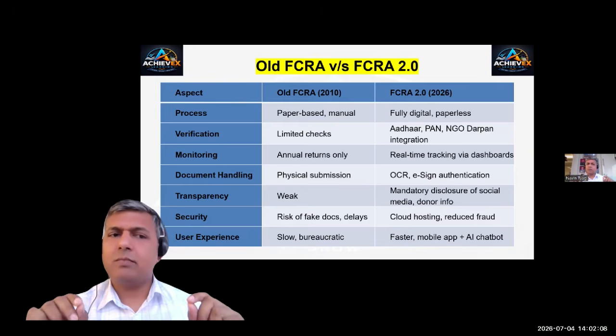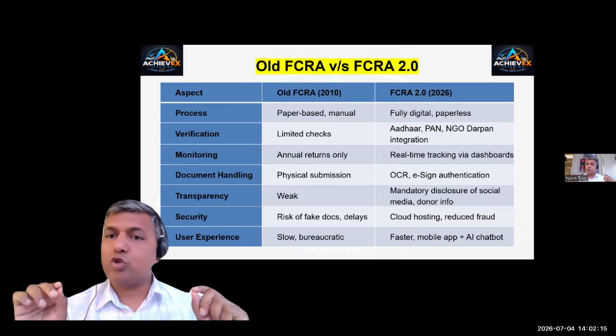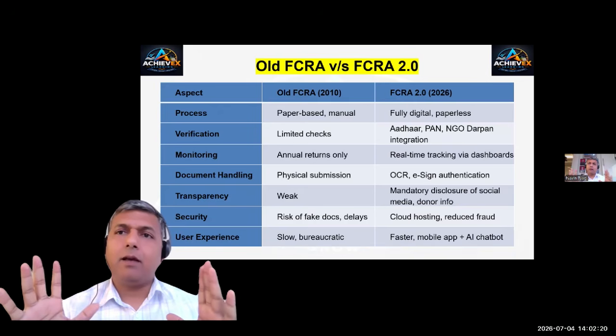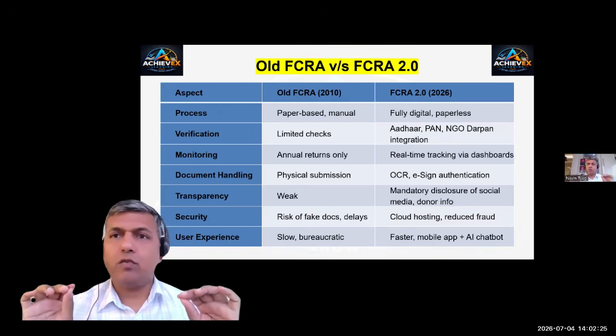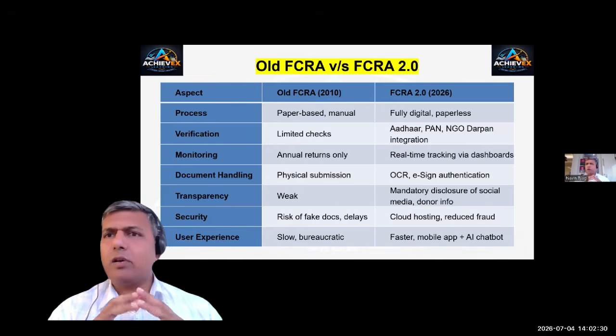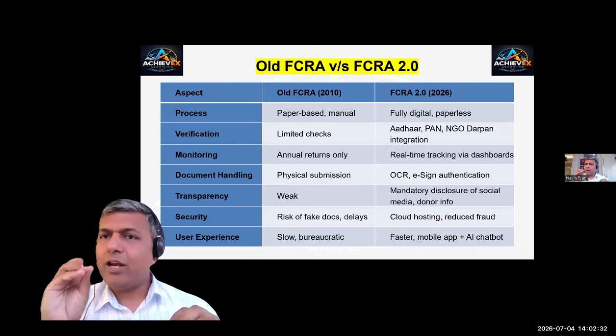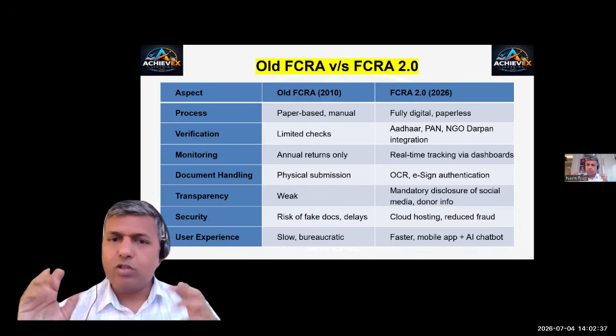And in the present system, the transparency is real time. Mandatory disclosures of social media and donation information have to be given by the individual or the NGOs and the people who are receiving the donation from foreign countries. As far as security is concerned, there was a risk of fake documentation and too many delays were possible in old FCRA because there were loopholes.